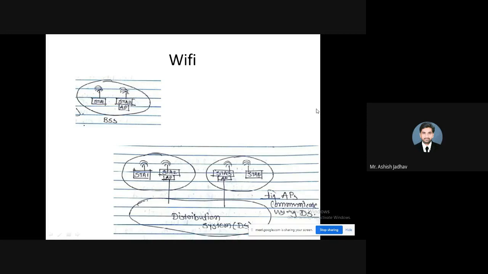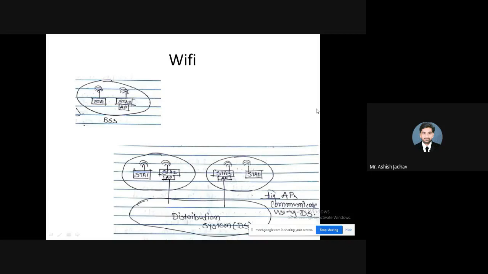Then the next benefit of having Wi-Fi is cost reduction. Absolutely true, because we are providing an alternate solution for the wires. As long as physical material is concerned, you have to bear the cost of wires.